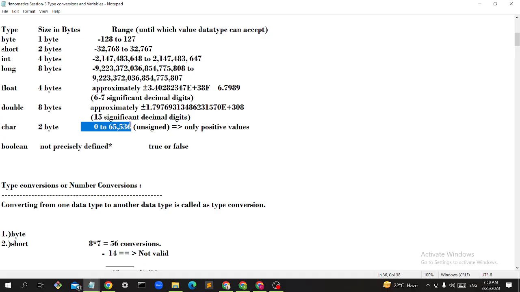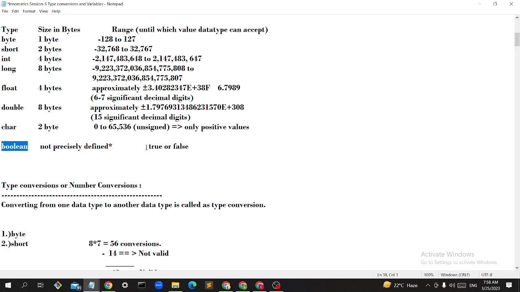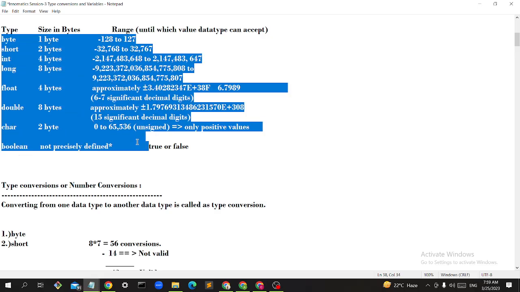Unsigned means ASCII values. For A, B, C, there will be an ASCII value, guys. So ASCII values will be stored in the background. Char occupies 2 bytes, and only one character can be stored at one time in one variable. That is character. Next is boolean, where either true or false can be stored, but its size is undefined, guys. Its size is not precisely defined by the language itself. We do not know what its size is. So this is the range and size of all these data types.